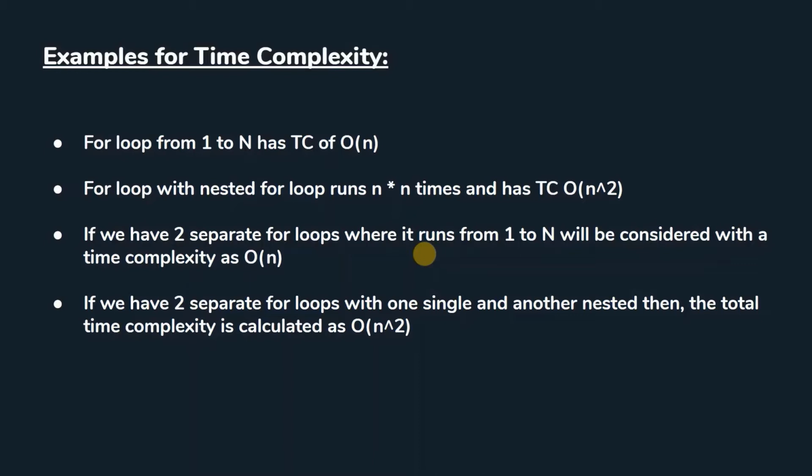Next, if we have two separate for loops, one single and another nested, for example, I have one single for loop and a next for loop that is nested with one more for loop. In that case, the first for loop will have a time complexity of O of n, but the second for loop will have a time complexity of O of n square. So finally, for the entire program, our time complexity will be considered as O of n square. So this is the basics of time complexity.